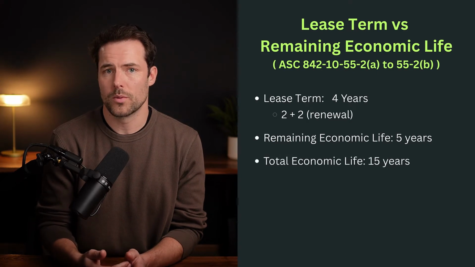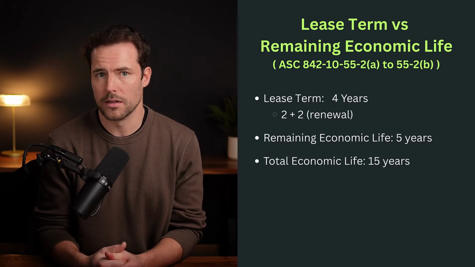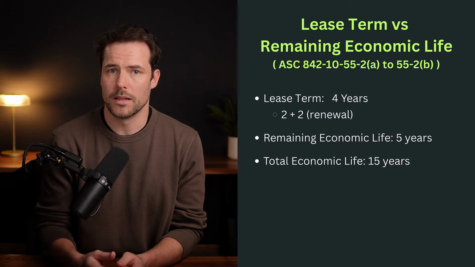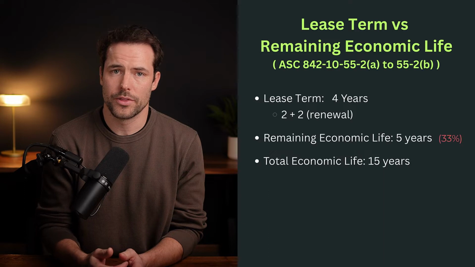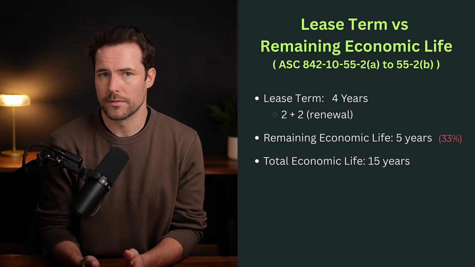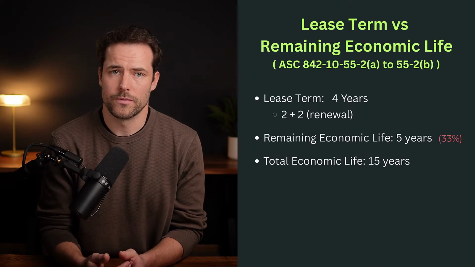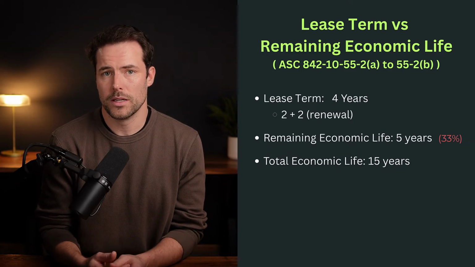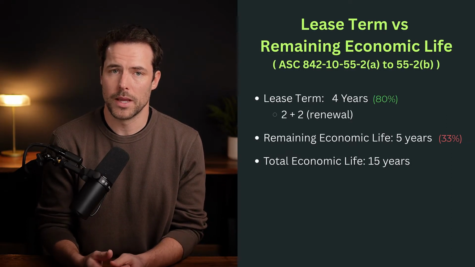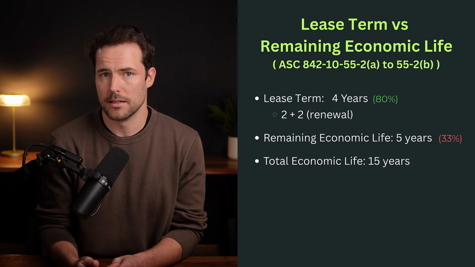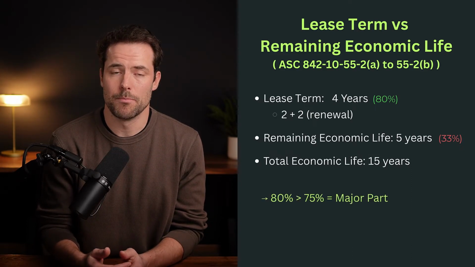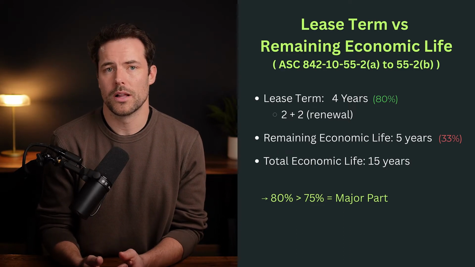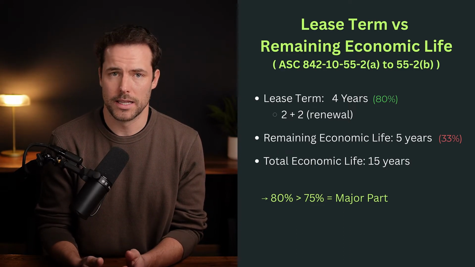So first we check whether we're in the last 25% of its total economic life. We're not. 5 years remain out of 15, so there's still 33% of its life left. Then we compare our 4-year lease term to the remaining 5 years. Since 4 years is 80% of the remaining economic life of the asset, the lease term covers a major part of that life. So under this criterion, we would classify the lease as a finance lease.